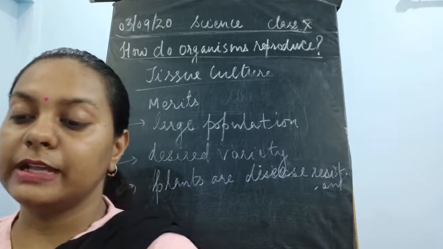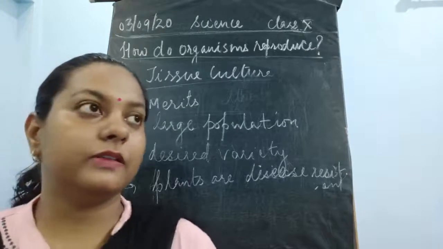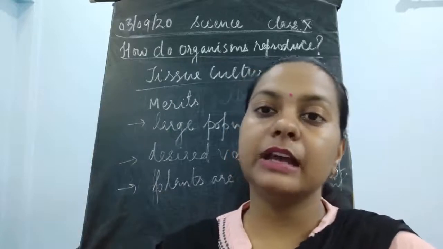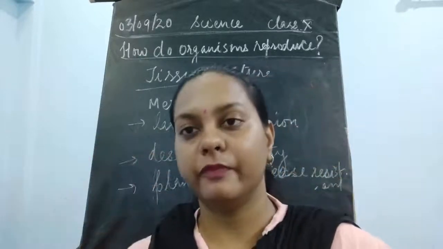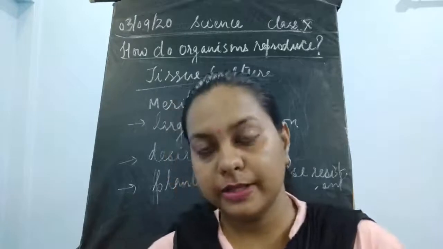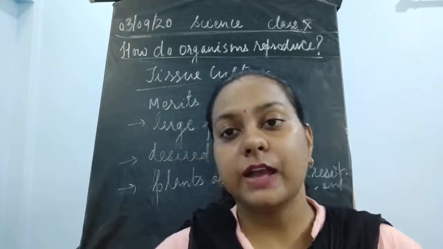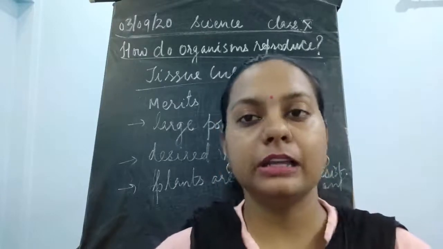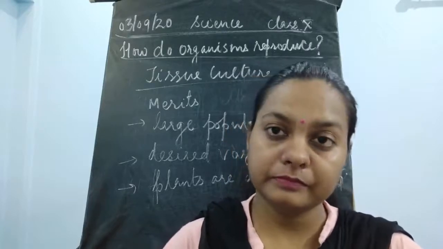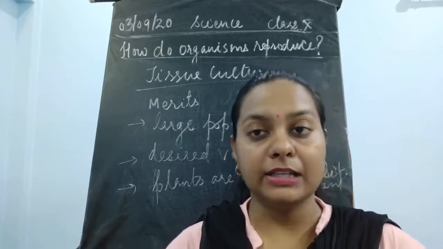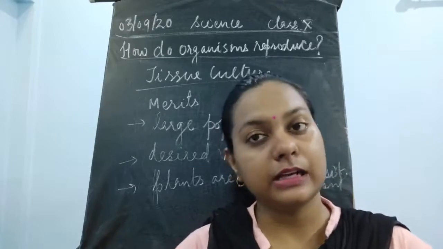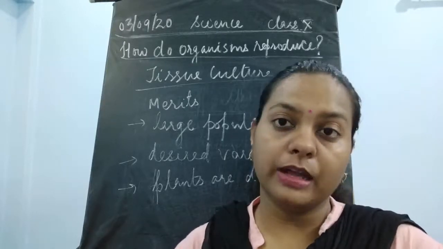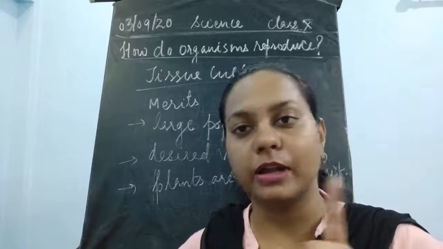If the tissue culture fails at a very primary level, for example if the culture medium is not right, all these things have to be done in a very sophisticated manner. Sophisticated manner means they are to be performed in a very sterile manner, with no infection inside any of the things which we are using. Neither in the culture media, nor in the culture tubes, nor in the tissues. Because they're very young and tender, they are very prone to catch these kinds of disease or infection. And once the culture is contaminated with some disease or infection, then what would happen? The whole culture medium would be destroyed in one go.